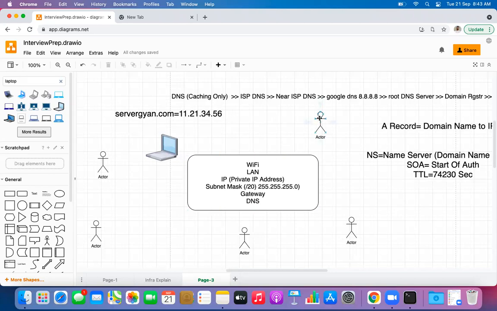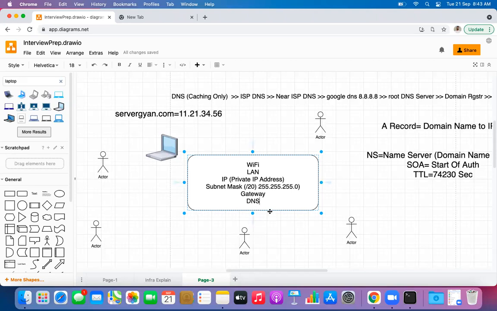So that will depend on when the information of this website was cached by this DNS server. We can see two IPs in the IP config, right? So we can have multiple IP addresses. We can have a maximum of 3 DNS servers in our IP configuration. Actor IP and website. Not actor IP.